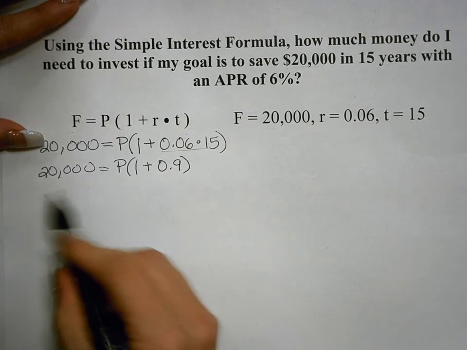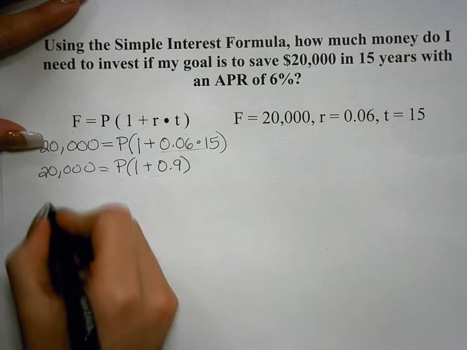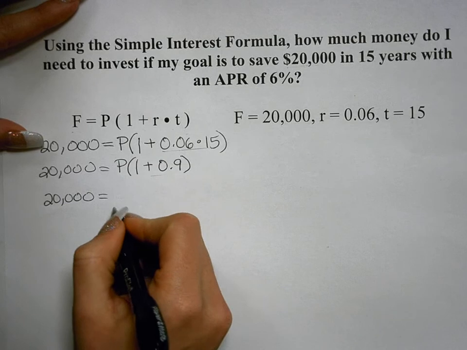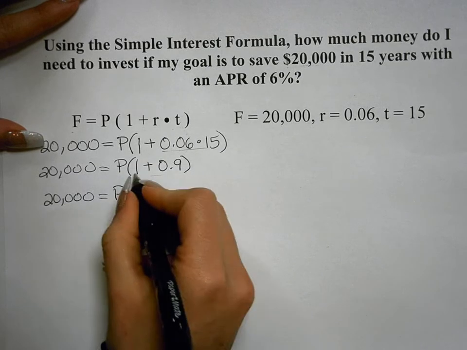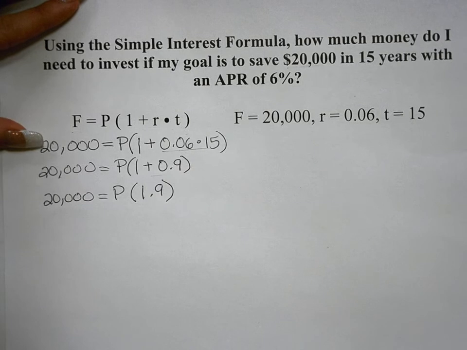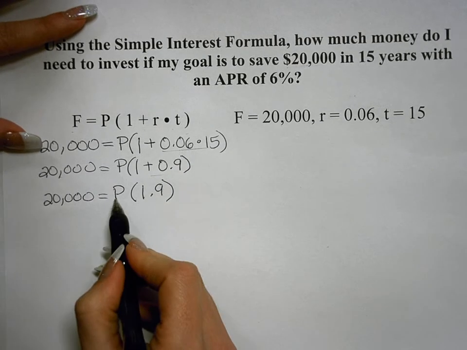Now the next thing I need to do is the parentheses again, but now I need to do the addition piece of this. So I'm going to rewrite this, 20,000 equals P, and 1 plus 0.9 is just 1.9.